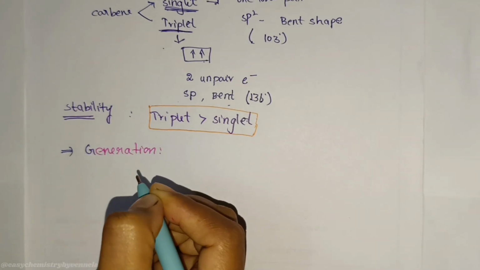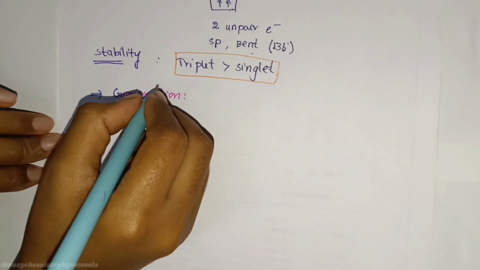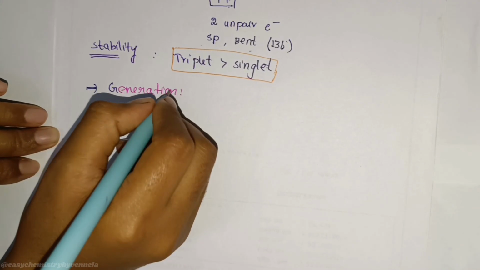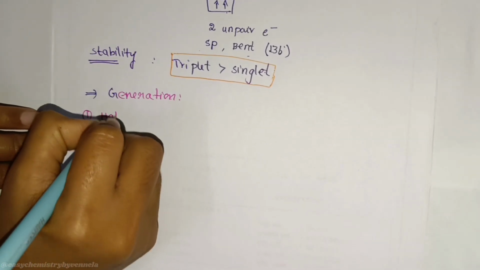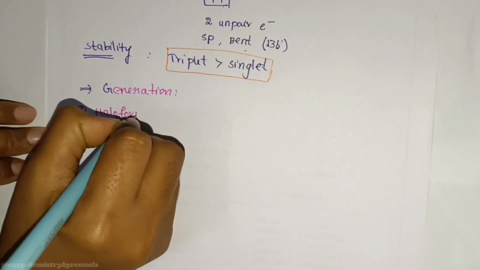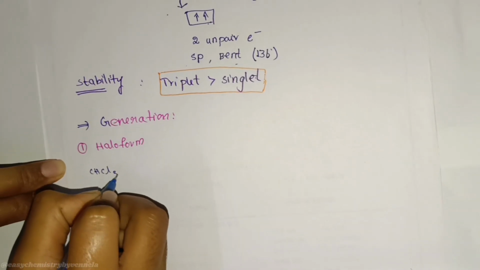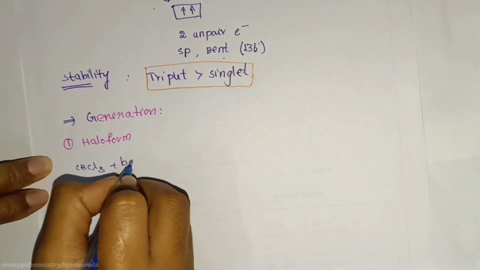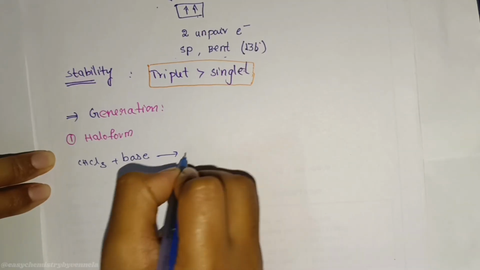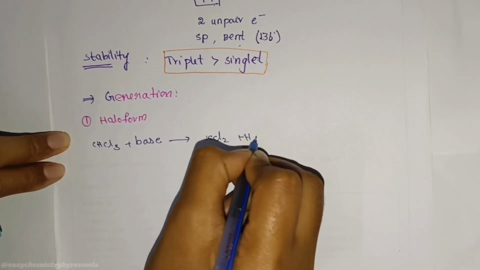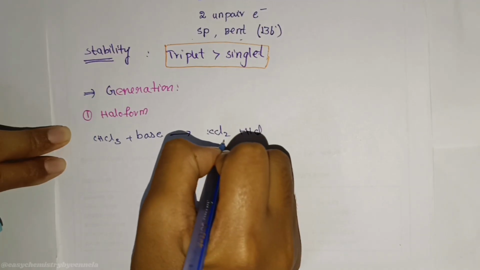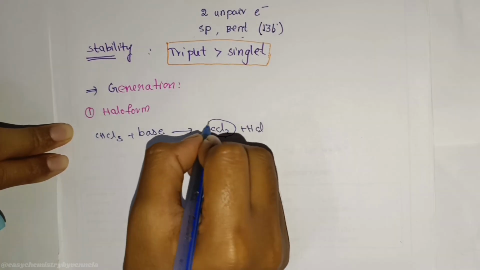Generation of carbene. Carbene is not born normally. It is created. So in this method, the first one is a haloform. Chloroform CHCl3 reacts with a base to form carbene CCl2 and HCl. This is like a powerful explosion creating carbene. This is carbene.